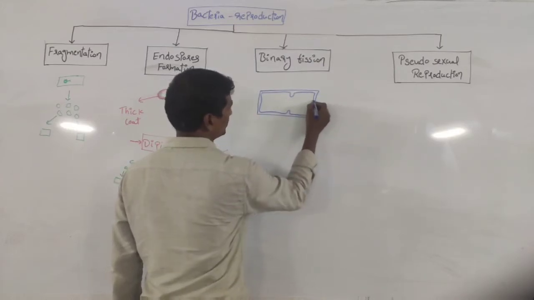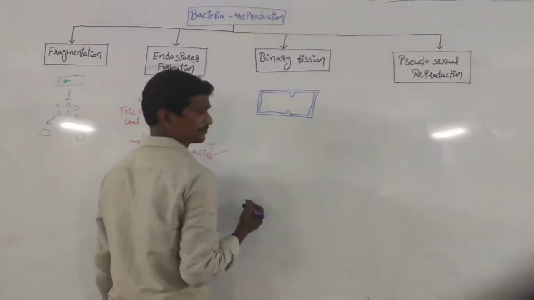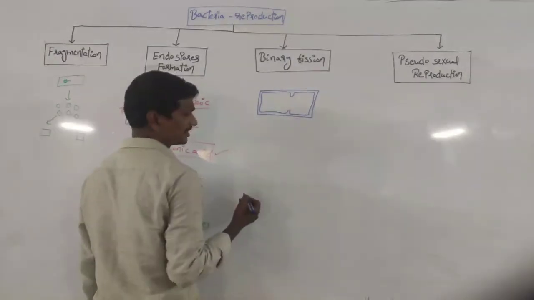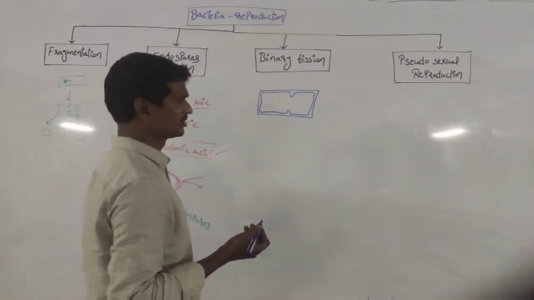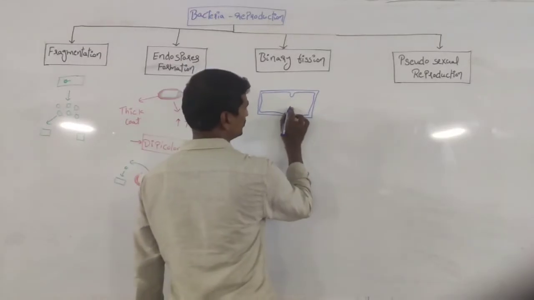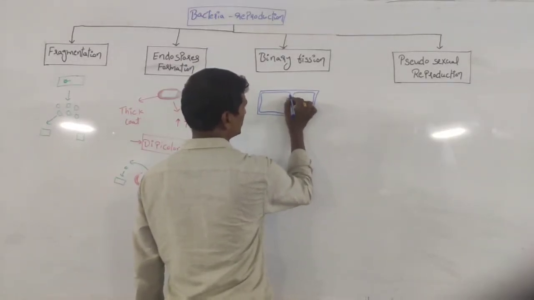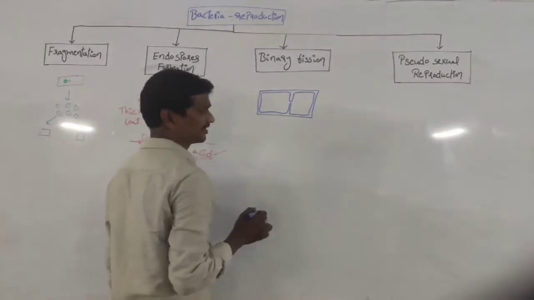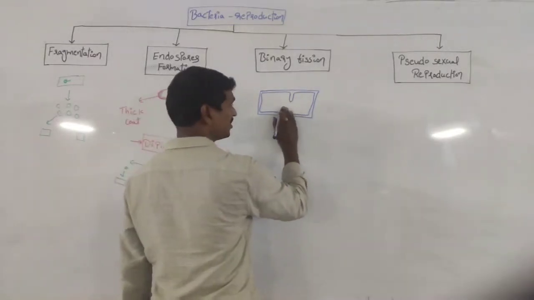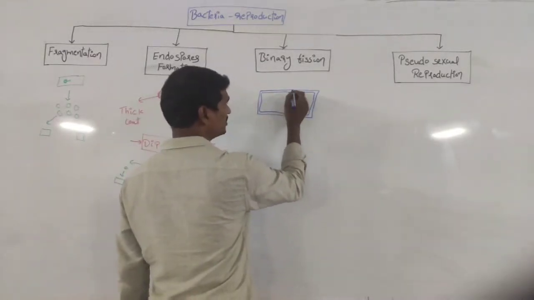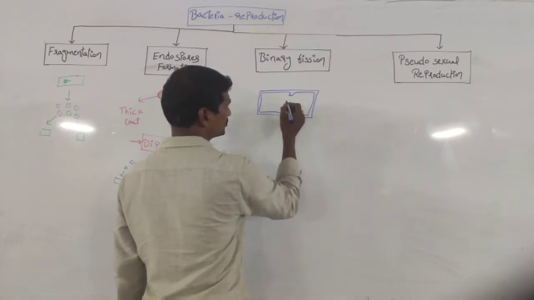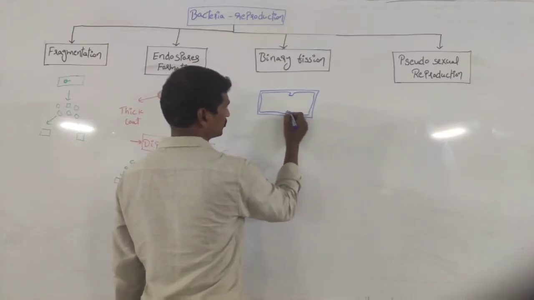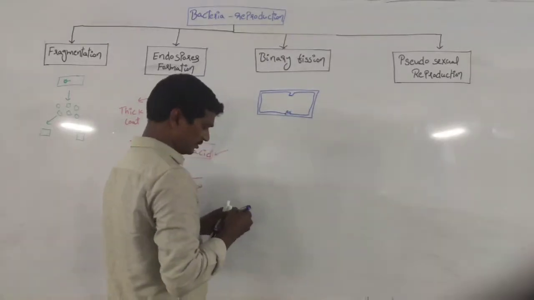The plasma membrane has some foldings. Initially these may be mesosome structures, but gradually they develop into septa, because they separate the cytoplasm of the bacteria. Before the separation of the cytoplasm, suppose this is a mesosome structure and this is also a mesosome structure.